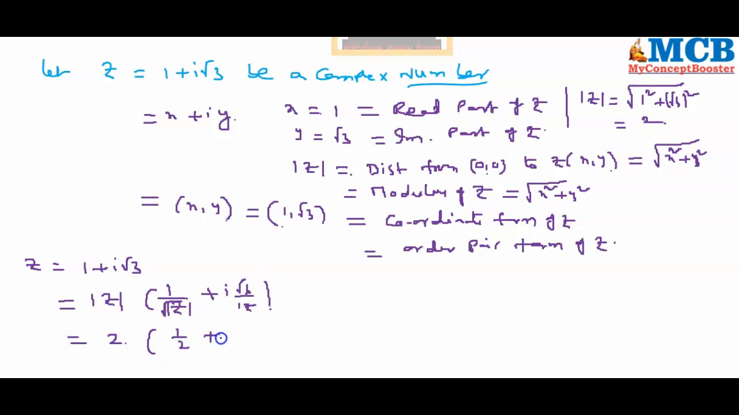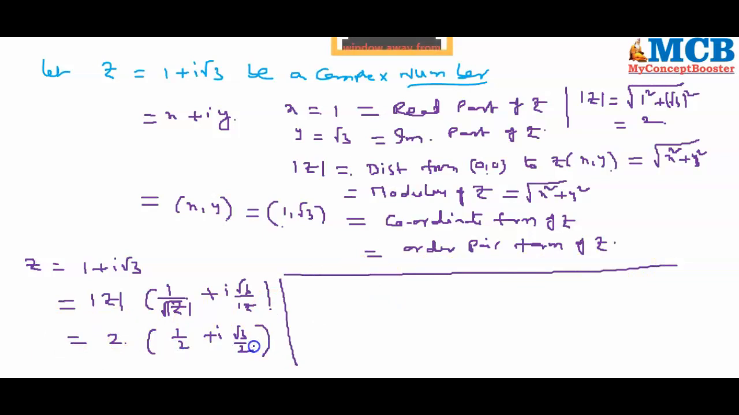This is 1 by 2 plus i root 3 by 2. Is there any possibility that I can convert this 1 by 2 in terms of cos theta, root 3 by 2 in terms of sin theta? How would I write this? This value is 2 times of 1 by 2, which is nothing but cos pi by 3, plus i into root 3 by 2, which is nothing but sin pi by 3.